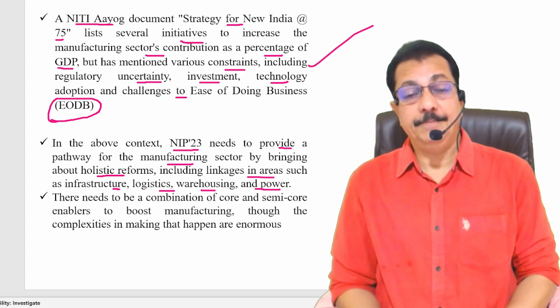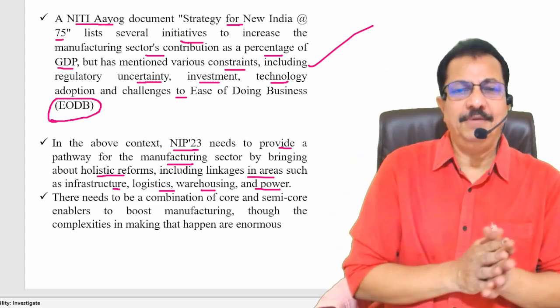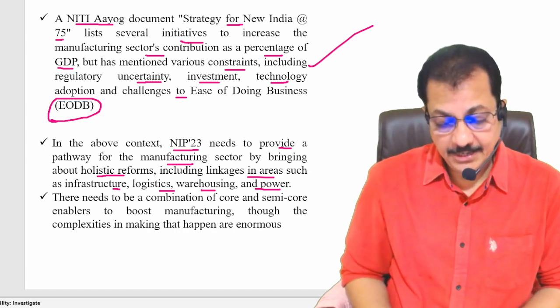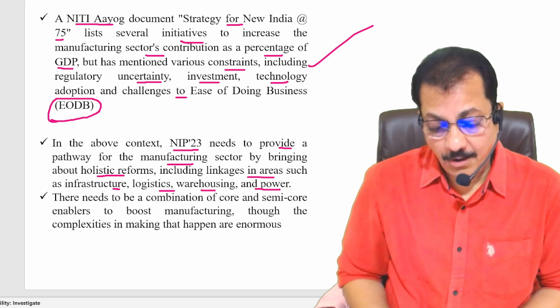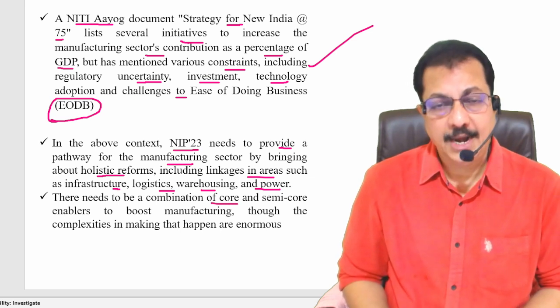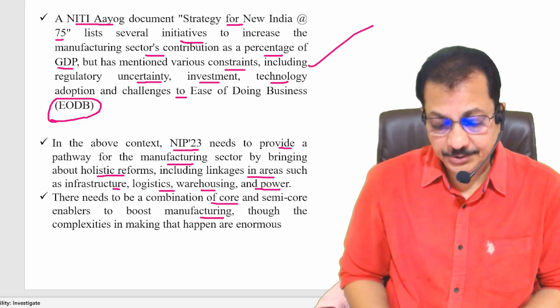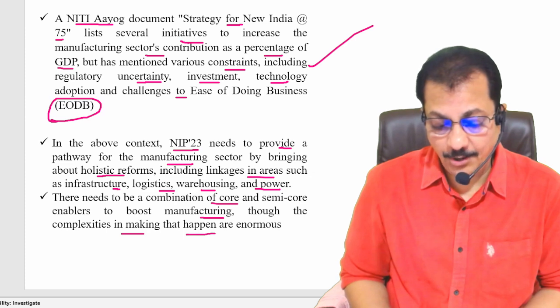That is the reason why it is not just making a policy. You have to take various aspects into consideration like this, and there is a need for a combination of core and semi-core enablers to boost manufacturing, though the complexities in making that happen are enormous.